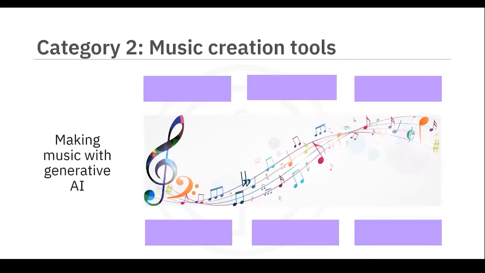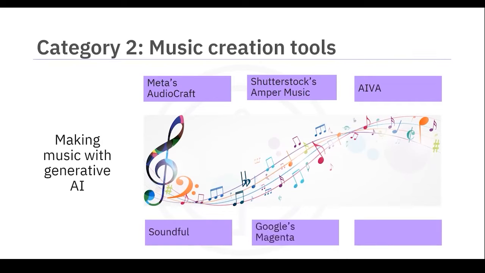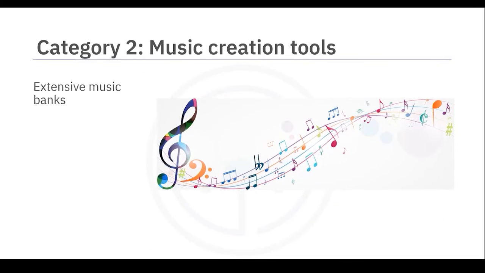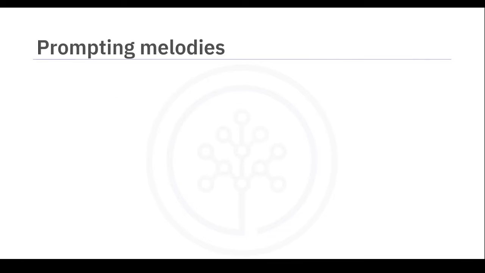What about music? Let's say one sunny afternoon, the amateur musician in you is feeling motivated. You could try Meta's AudioCraft, a generative AI tool pre-trained on sound effects and 20,000 hours of Meta-owned or licensed music. There's also Shutterstock's Amper Music, AI VA, Soundful, Google's Magenta, and the GPT-4-powered Wave tool. These tools let you choose from extensive music banks, different music genres, instrumental styles, and melodies. All you need to do is enter a text prompt.